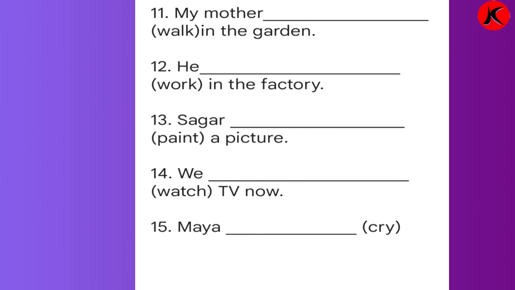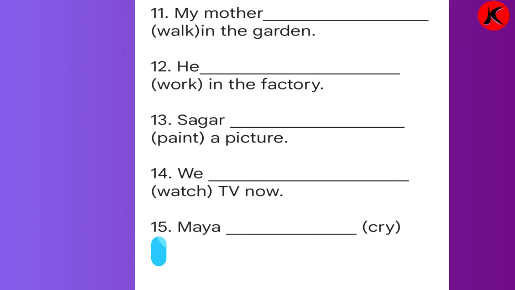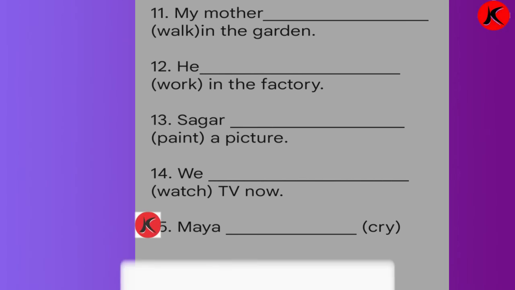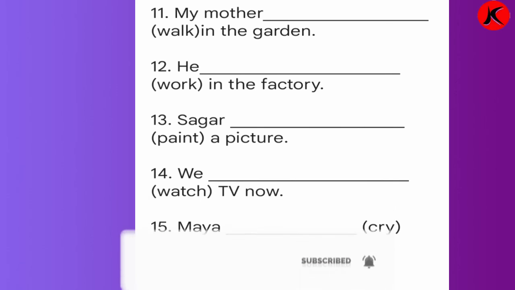Number 11, my mother is walking in the garden. Number 12, he is working in the factory. Number 13, Sagar is painting a picture. Number 14, we are watching TV now. And number 15, Maya is crying. So dear children, complete this work in your grammar notebook with neat and good handwriting.